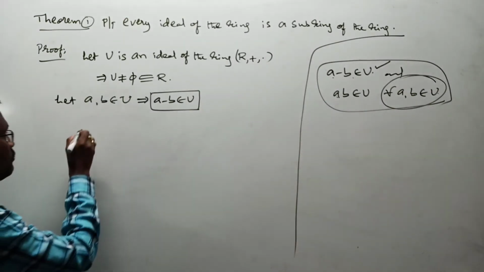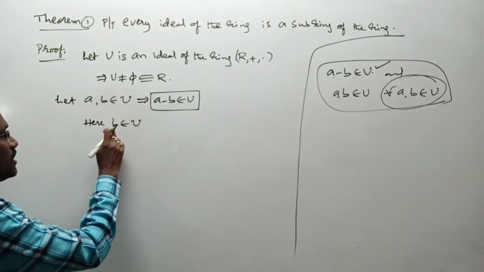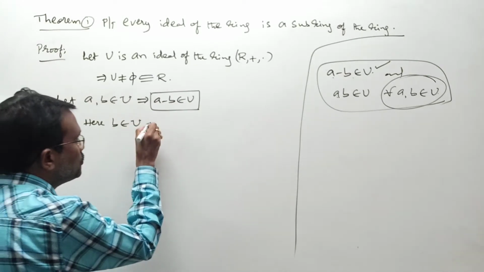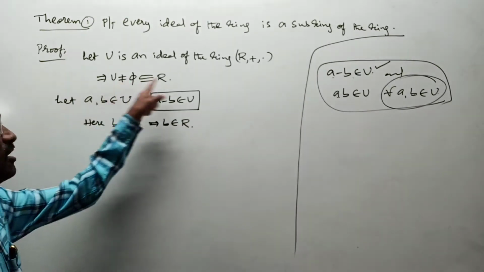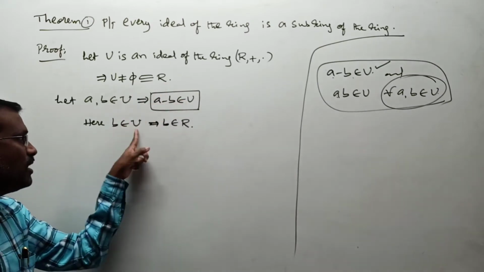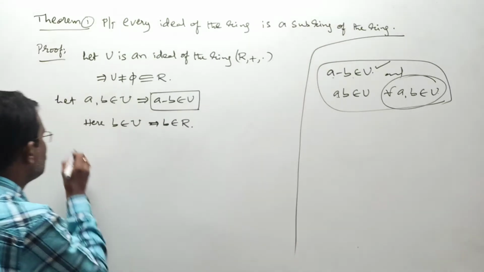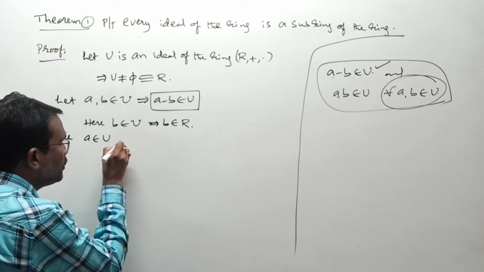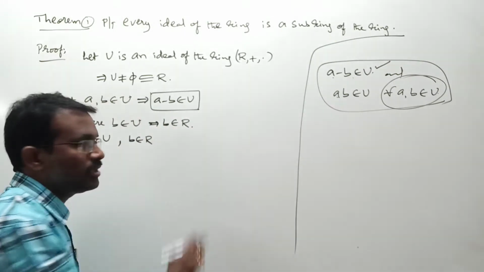Next, here b is an element of U, and U is a subset of R. Whenever b belongs to U, is it b belongs to R or not? Absolutely. U is a subset of R means whatever elements exist in U, all those should be in R. If b belongs to U, then b should be in R. Because now I want to take these two conditions: a is an element of U, already we know, and here we got b belongs to R.